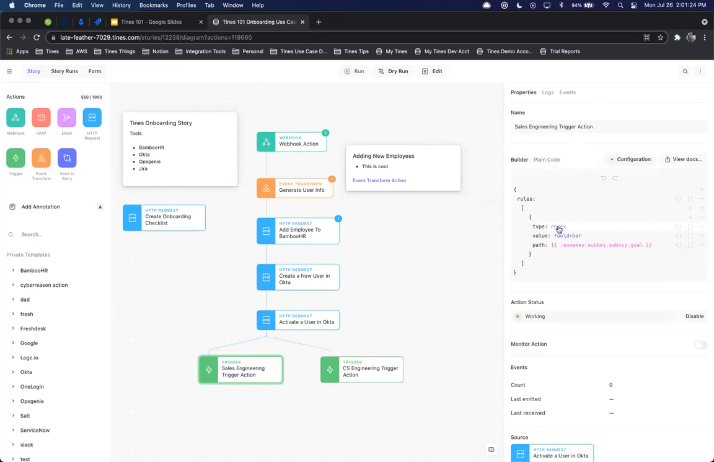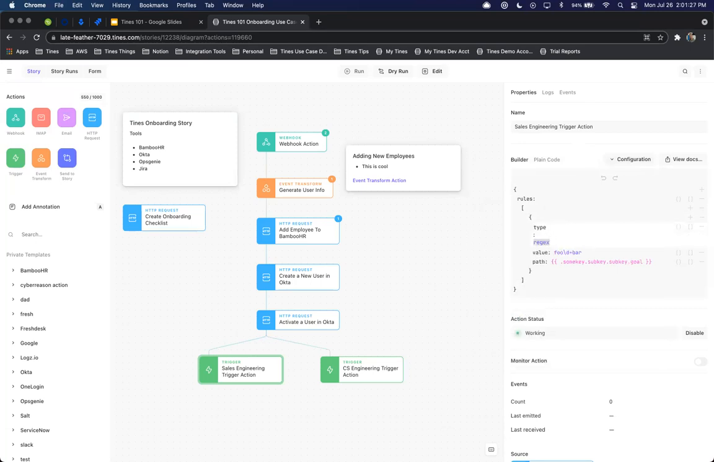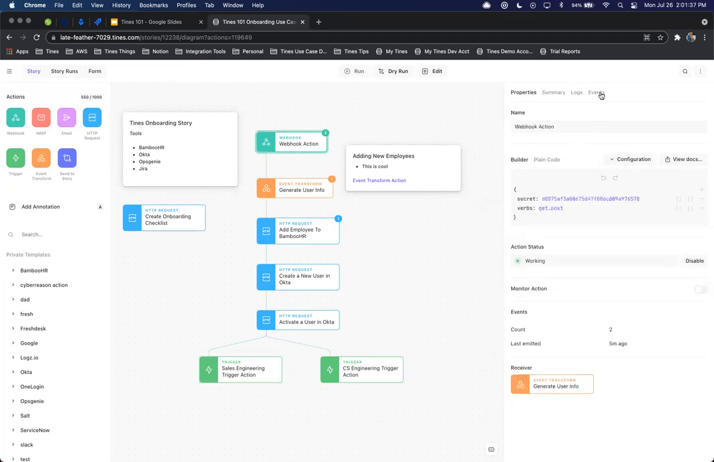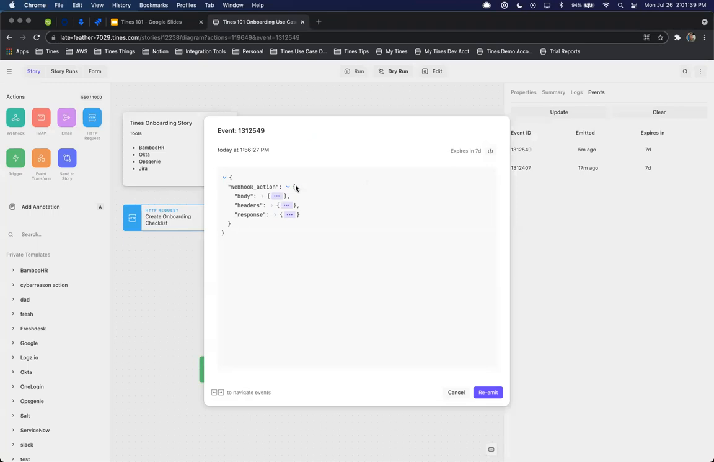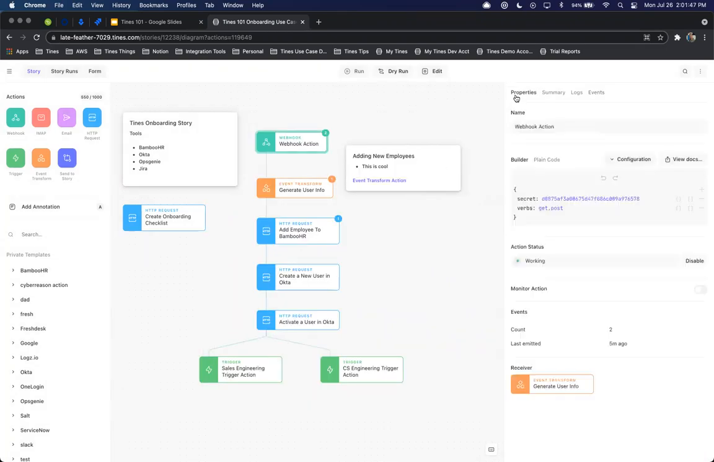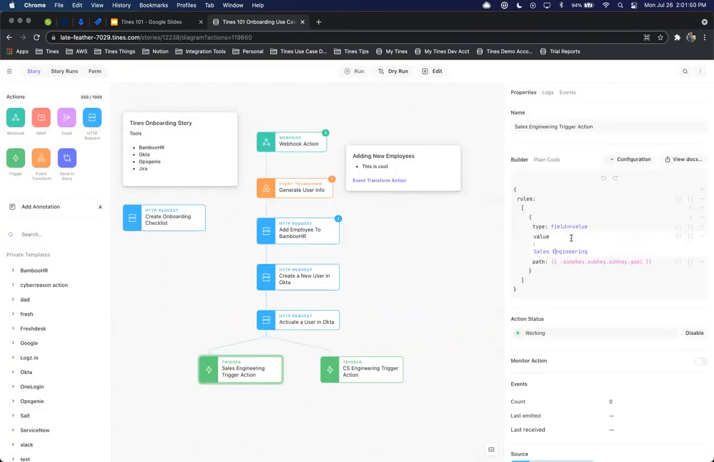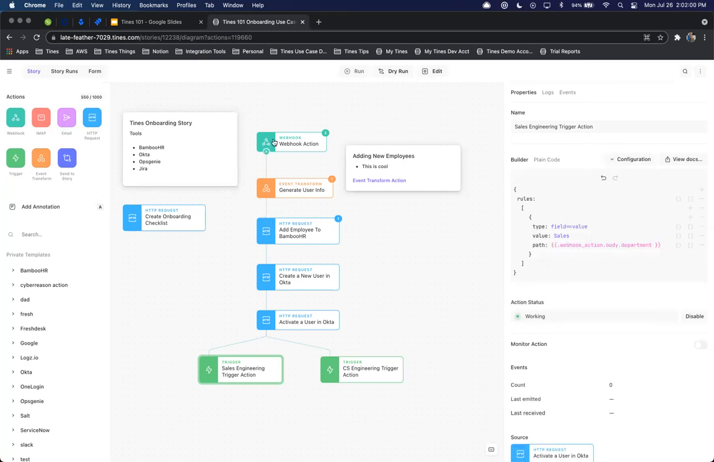So here, instead of regex, I'll do field equals value. And that value is going to be sales engineering. And double check our events, make sure that we have that correct. So we have the title correct, but the department is actually going to be sales. So we'll do this as sales, and we'll define our department from the webhook action. And then we have the ability to, again, run that.